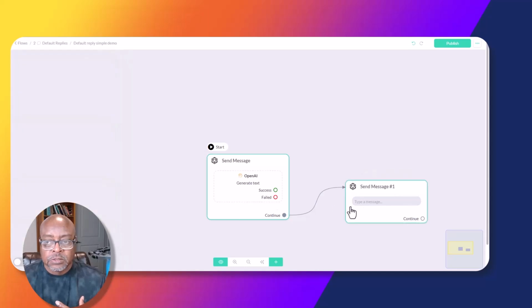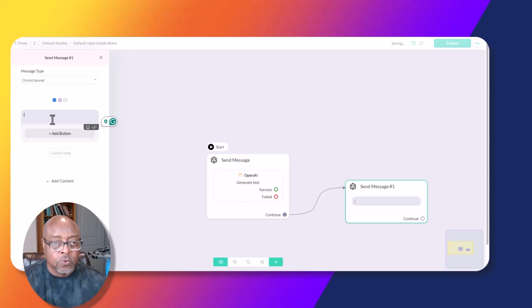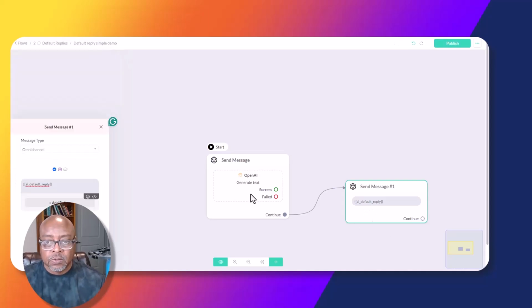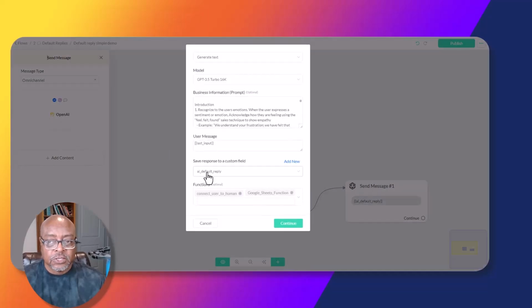All right. So I need to come back here in message, and then I'm going to put AI default reply. So I'm going to put that same function in this box. So let's go back. So these two functions, this function here and this function here, they're the same.